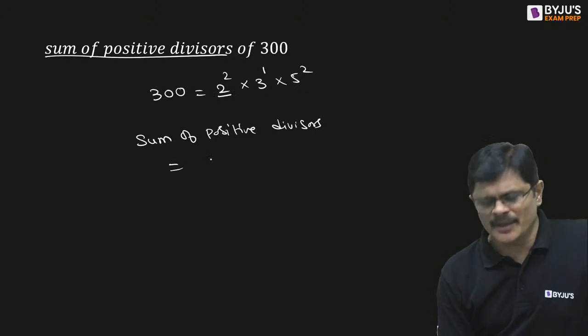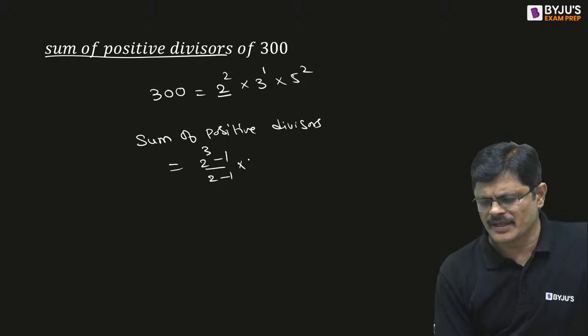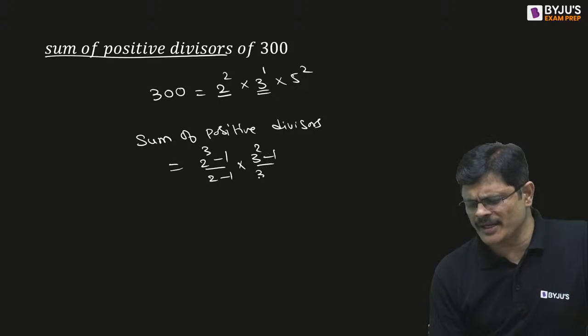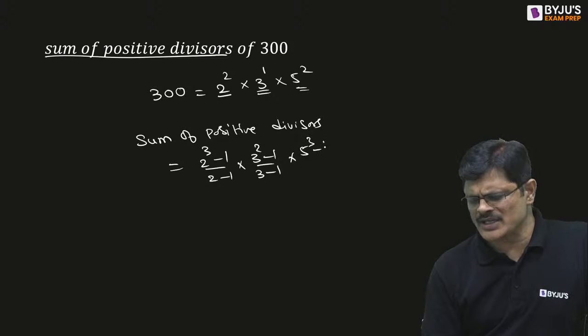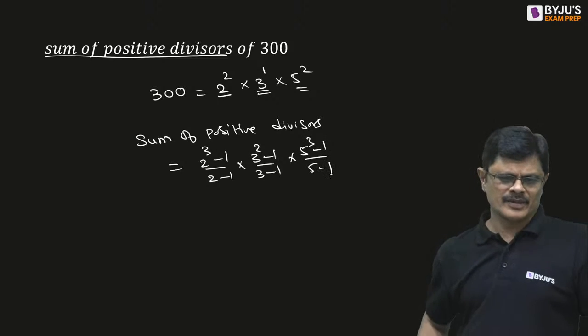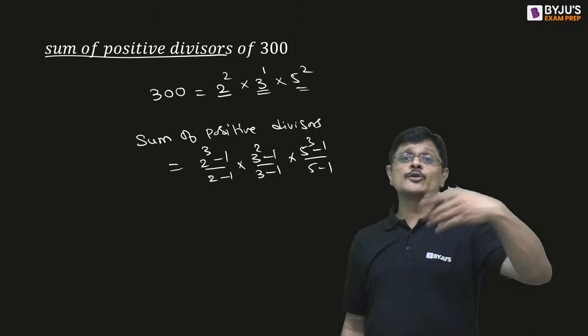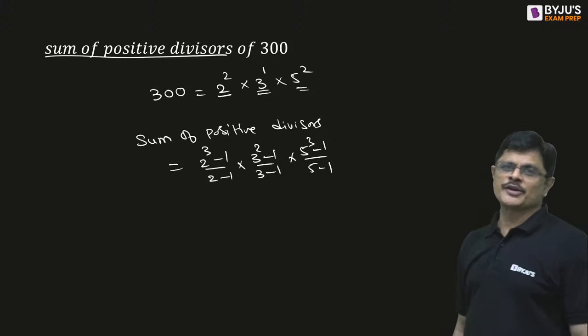If it is 2 square, then it is 2 cube minus 1 by 2 minus 1. If it is 3 power 1, it is 3 square minus 1 by 3 minus 1. If it is 5 square, 5 cube minus 1 by 5 minus 1. Which will give you the sum of all those positive divisors, my dear friends.